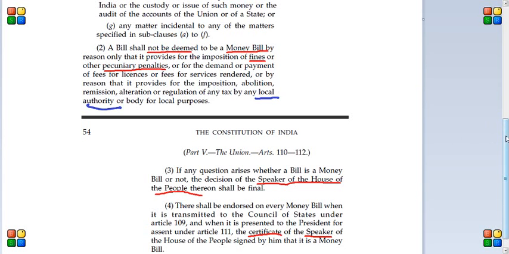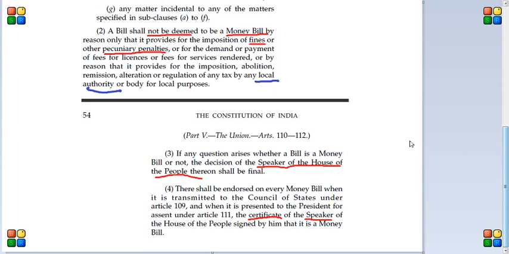And if the government wants to put some kind of fine, for example in the case of traffic police, a penalty for not wearing a seatbelt, it involves money, but it can't be considered a money bill. And once again, if a panchayat or municipality wants to impose a small tax, like a property tax, that is not called a money bill, because those are local bodies.